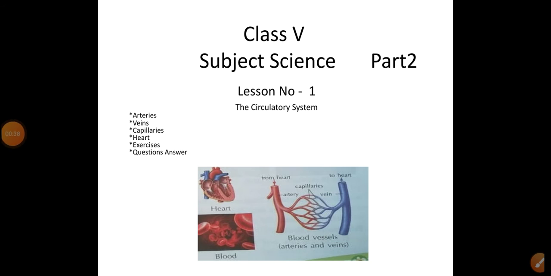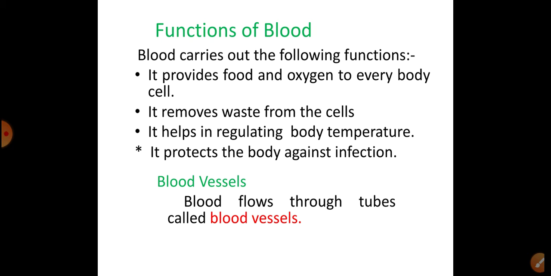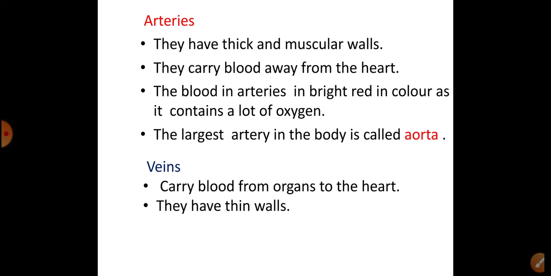Okay, see, observe. First of all, here you will see the given picture. Arteries and veins are very important parts of the blood circulatory system. We will discuss them now. Previously I had discussed the function of blood. The given pointers are written here. See, now let us start.